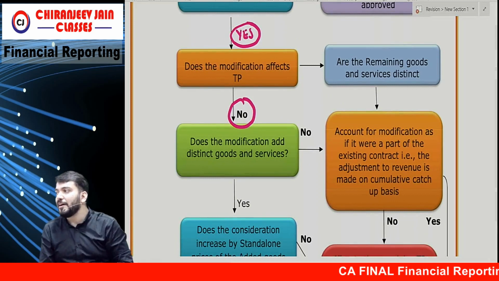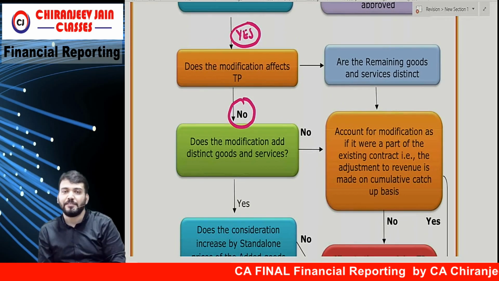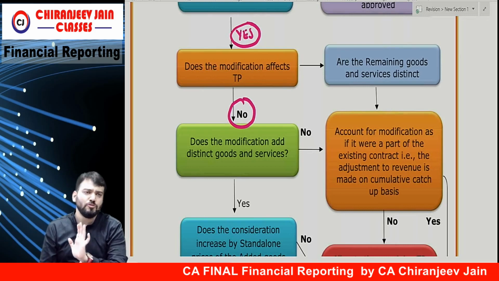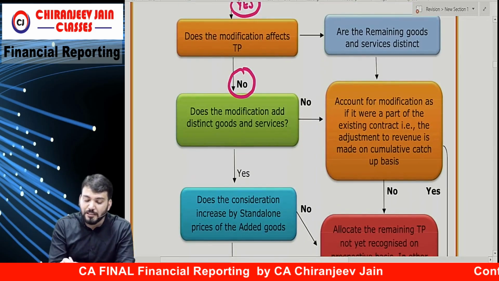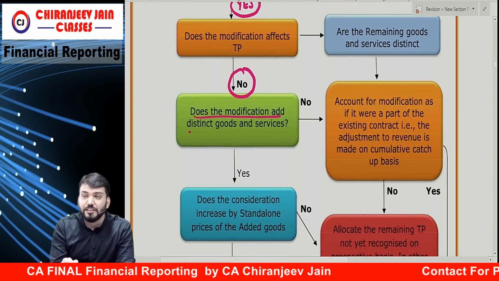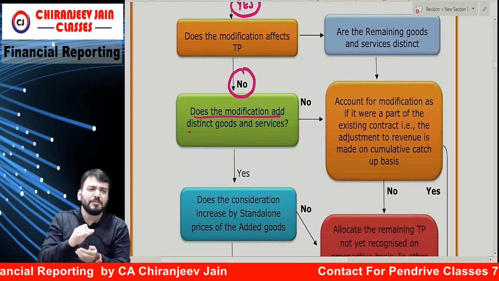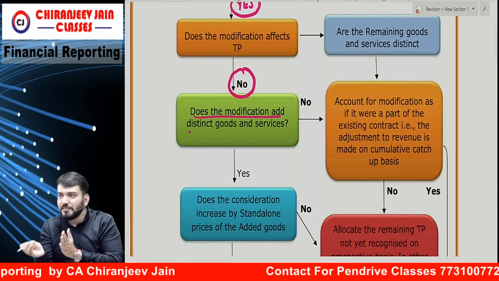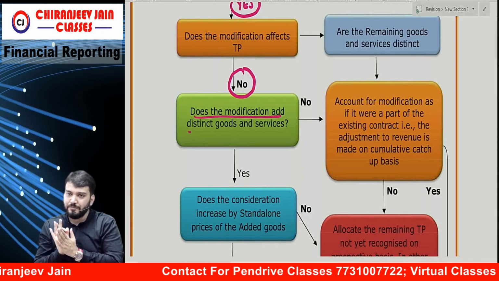So what question have you asked? Does the modification affect the transaction price? If the answer is no, it does not affect, then you will ask one more question: does the modification add distinct goods and services? Means some more goods and services are added.